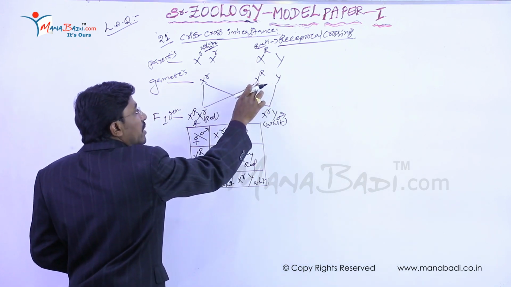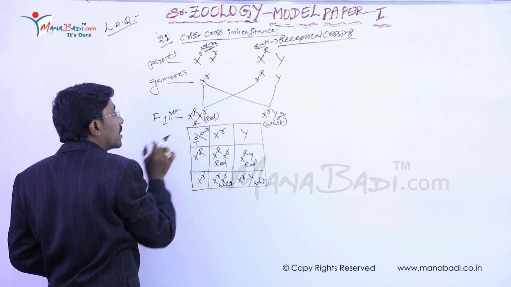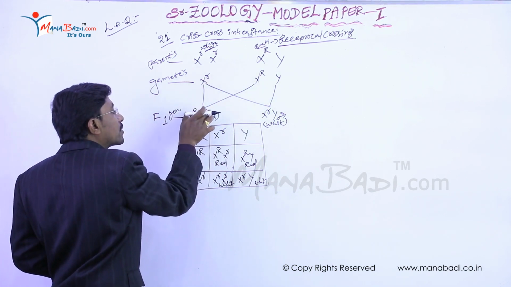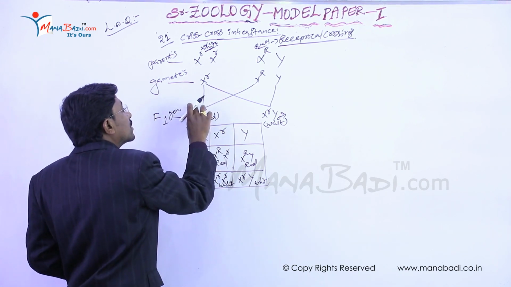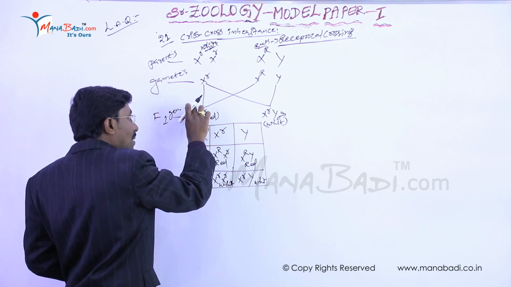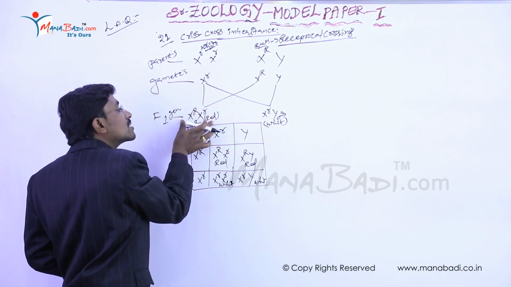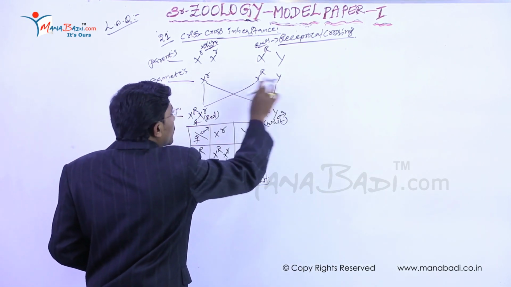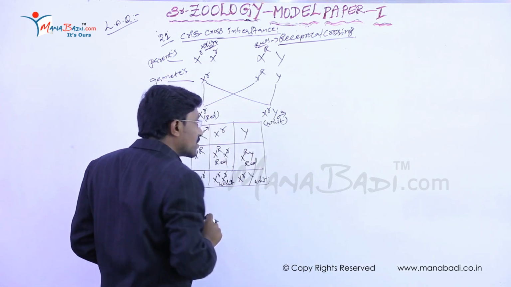Then if this sperm is fertilized to this ovum, so here the determination is female. So here it is the capital, it is the small. So here heterozygous genes are present in this organism. But here the capital R is present, that's why it is dominant. So this organism's eye color is red. Then here this sperm is fertilized to this ovum, so here the male organism is formed.